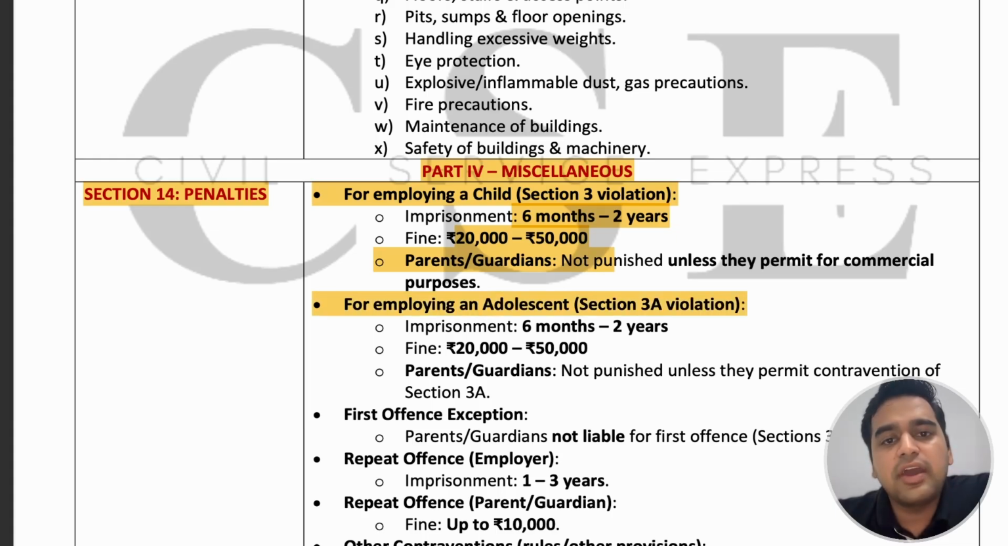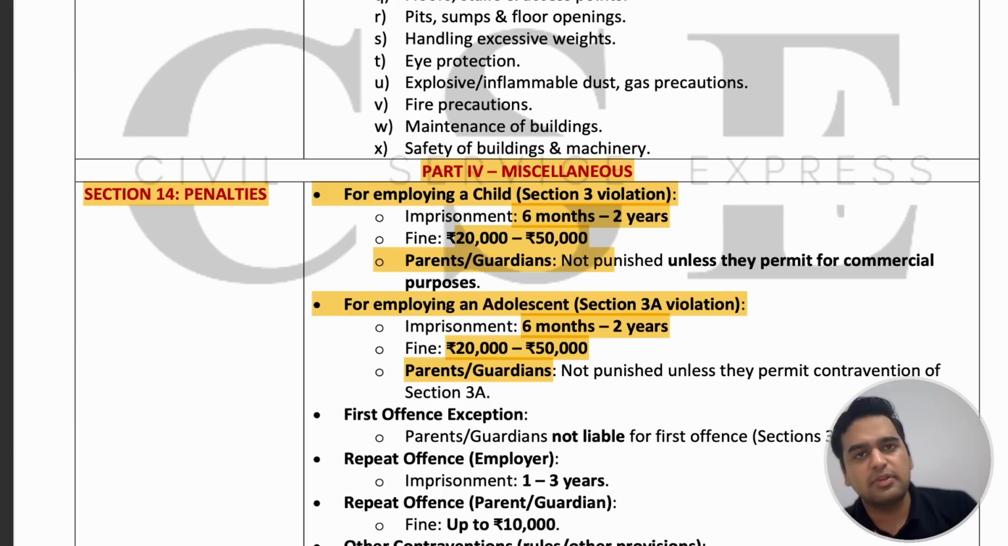Next is for employing an adolescent, Section 3A violation. If someone is employing any adolescent in any hazardous processes, then they should be imprisoned for 6 months to 2 years, with a fine of 20,000 to 50,000. And in case of parents and guardians, they should not be punished until they permit the contravention of Section 3A, meaning they allow the individual to work in an establishment which is hazardous.